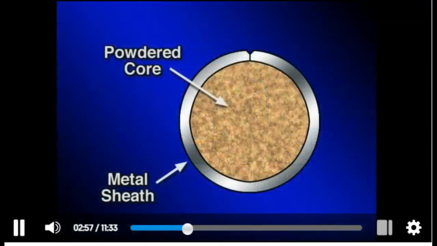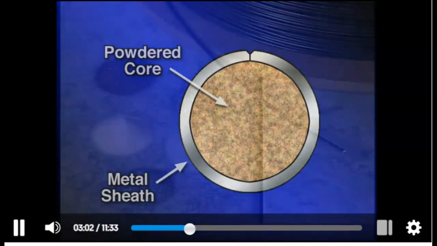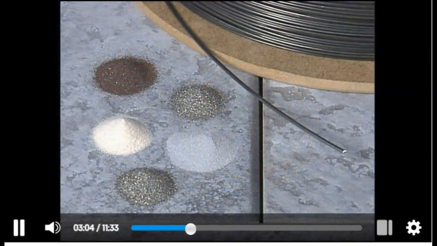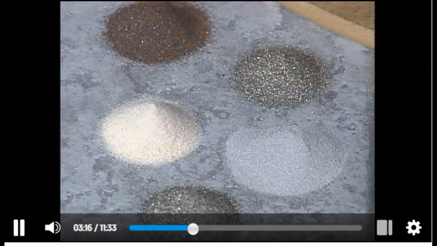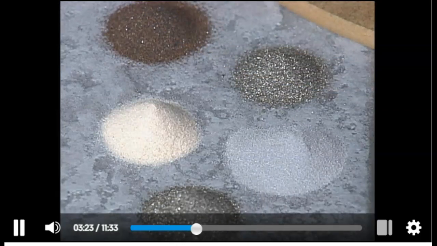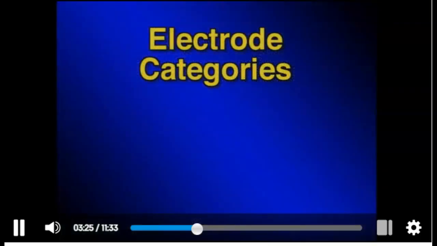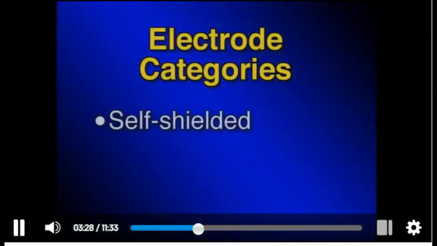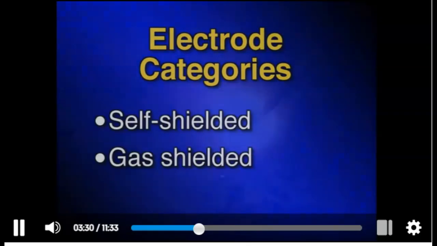Flux cored electrodes consist of a strip of mild steel or other metal formed around a core of powdered materials. The powdered core is made up of alloying elements that affect the chemical and mechanical properties of the weld metal, along with slag and shielding gas formers, as well as deoxidizers, scavengers, and arc stabilizers. The ability to formulate the contents of the core to meet specific chemical and mechanical requirements makes FCAW more versatile than solid wire. Electrodes are divided into two major categories: self-shielded and gas-shielded.